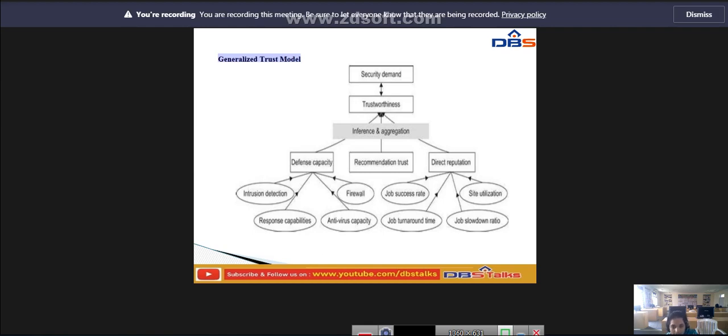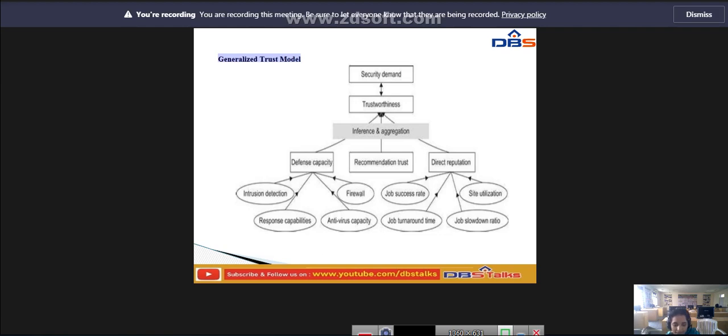So defense capability, here we have the defense capacity. This defense capacity is decided by the firewall, intrusion detection system (IDS), intrusion response capabilities, and antivirus capacity of the individual resource site.